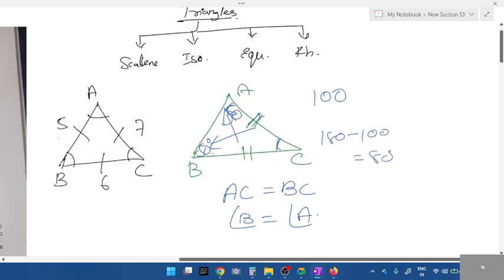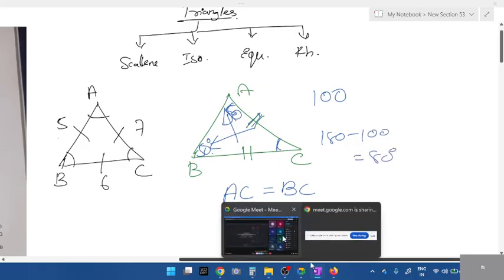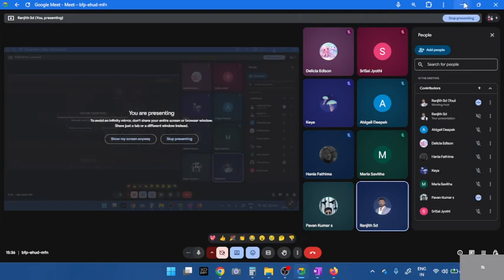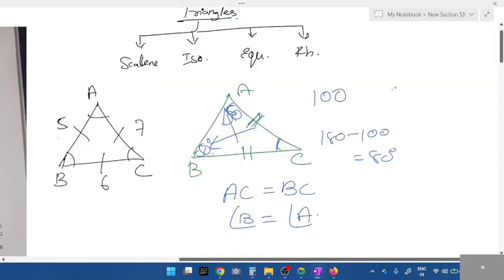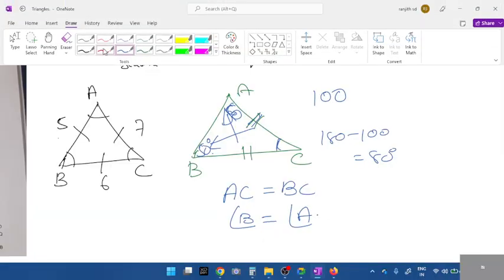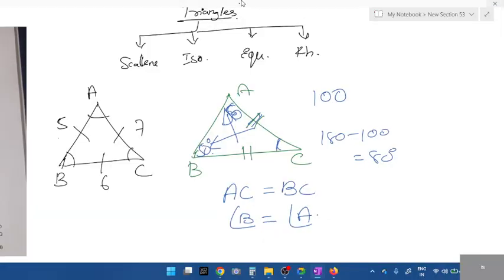That is 80 degrees. Is Kia online? Bhargavi, Kia? Yeah, why did you join late, Bhargavi? Still sleeping? When is your max exam? Monday, right? Then how will you forget? Anyway,